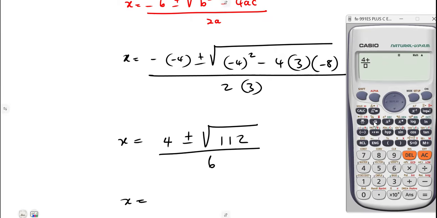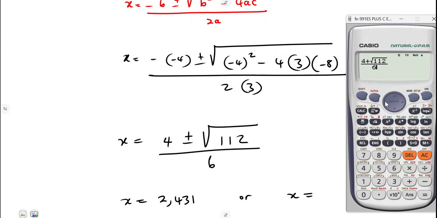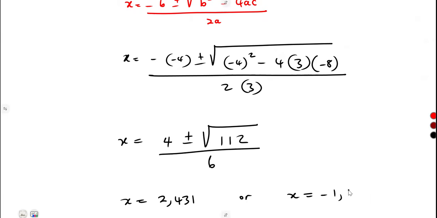4 plus the square root of 112 over 6 is going to give us this one as a decimal, 2.431 to 3 decimal places. Or x is equal to, I'm going to put a negative here, 4 minus the square root of 112 over 6, and that is going to give us negative 1.097. So these are the two possible values of x.